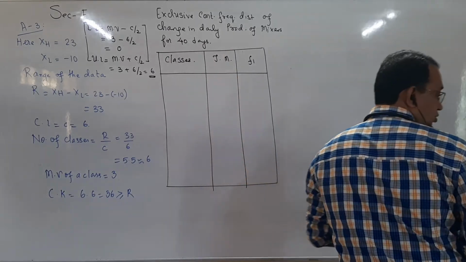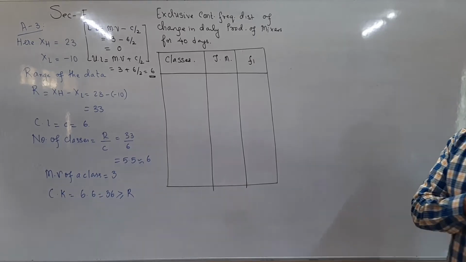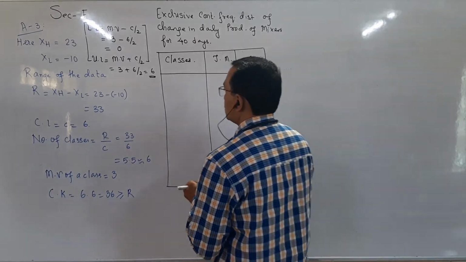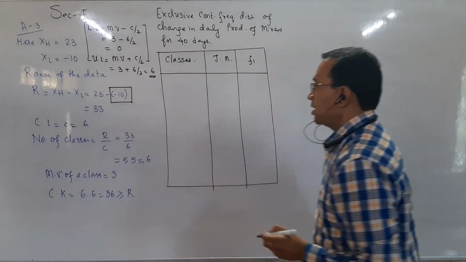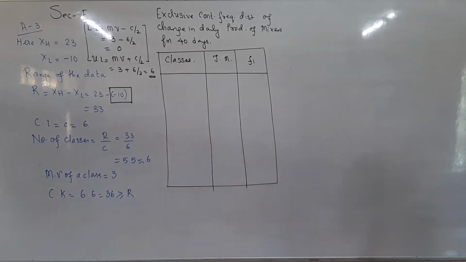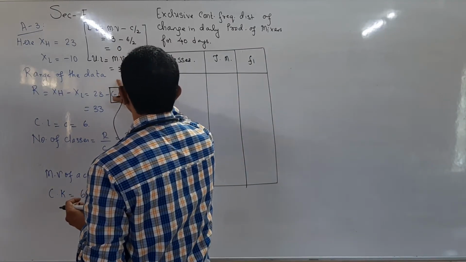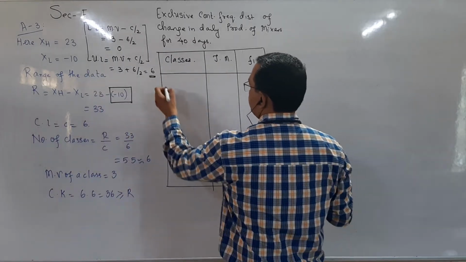Now students, our next step, which I am going to write, is classes. Now, minimum value, students, is -10. But if I go the reverse way, one of the classes is 0 to 6, then -6 to 0, and -12 to -6.